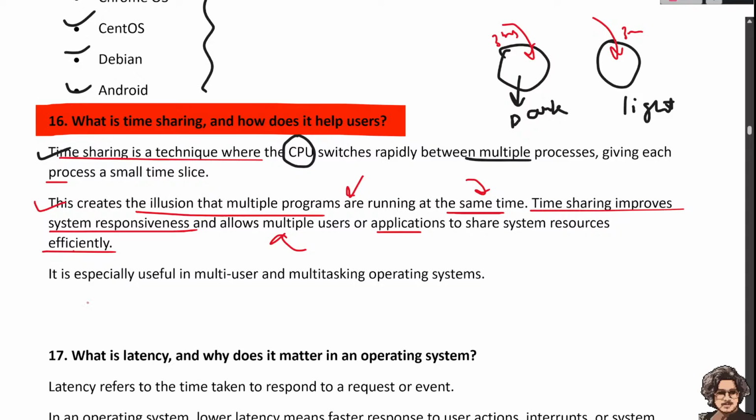It is especially used in multi-user and multitasking operating systems. So we understand that a time sharing system is a mechanism through which a CPU switches rapidly from one process to another, giving each process a small time slice. This creates an illusion that they are running at the same time. This improves the system performance, efficiency, and responsiveness, and it is especially useful in multi-user and multitasking operating systems.